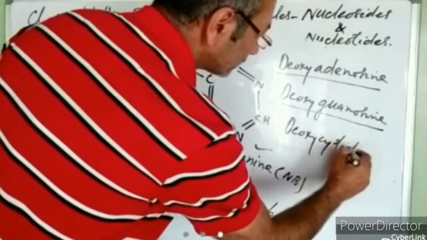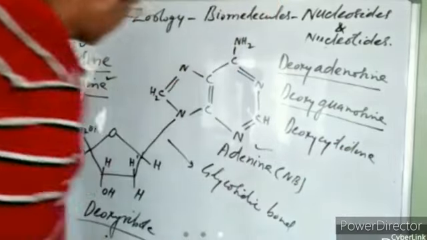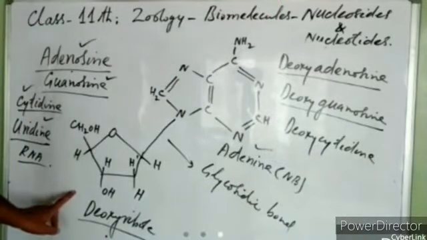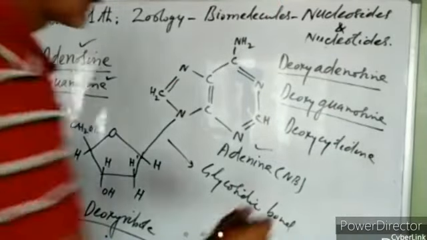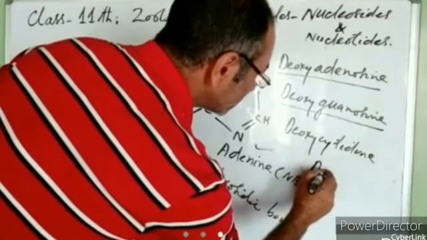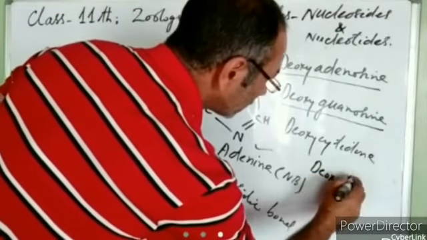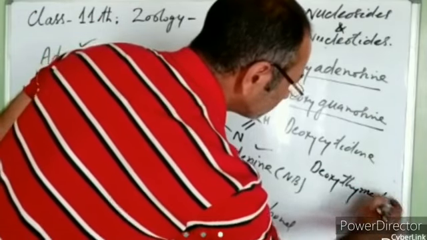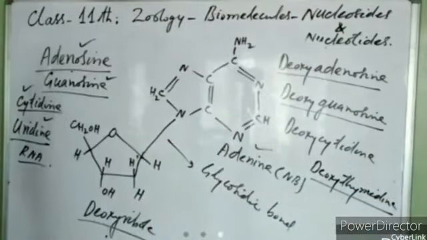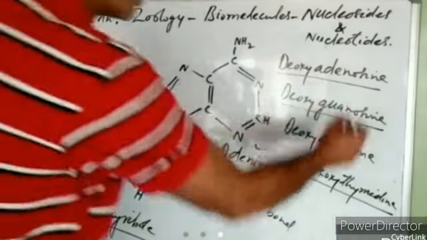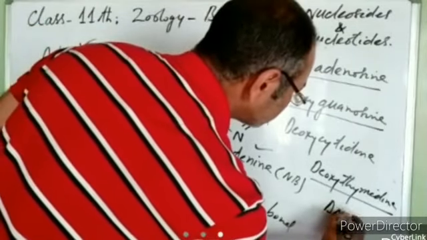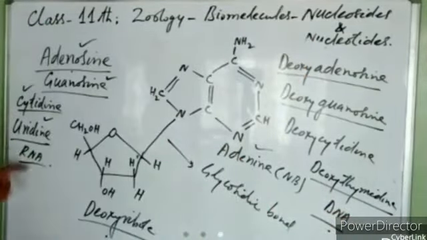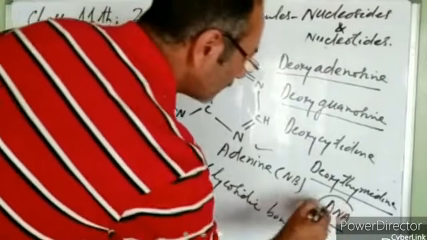If deoxyribose joins with thymine, it will form deoxythymidine. And these will be the nucleosides of DNA. So these are nucleosides of RNA and these are nucleosides of DNA.